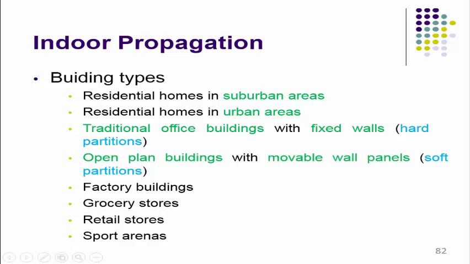Then grocery stores or shopping malls, retailing stores, sports arena. Depending on the construction material used and the locations of the obstructions in the building, variations in the radio waves are observed.